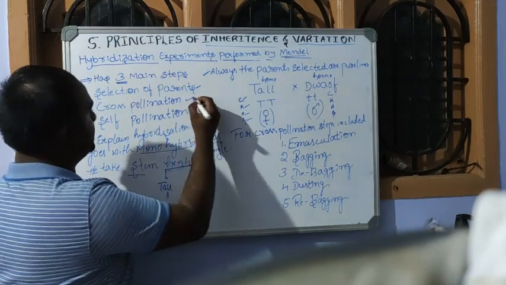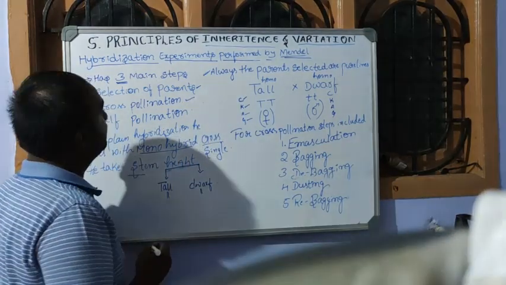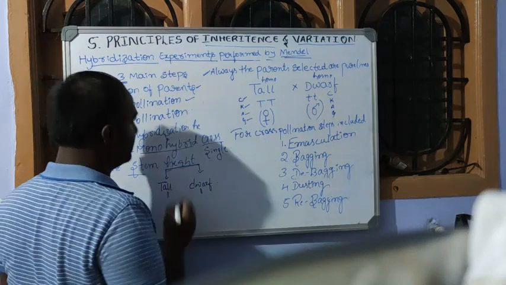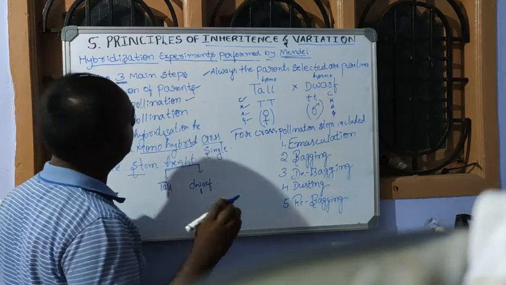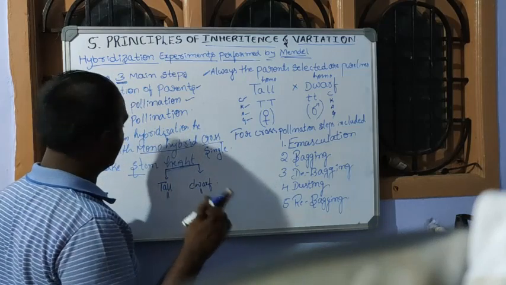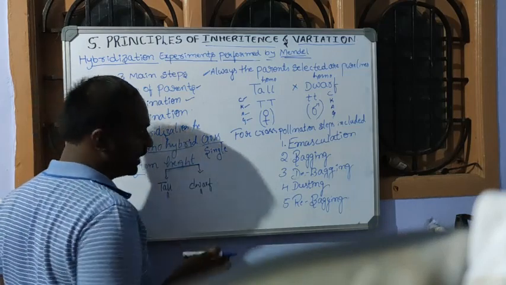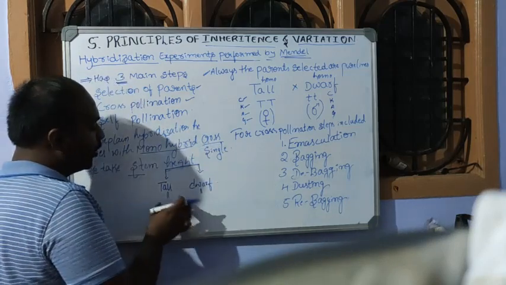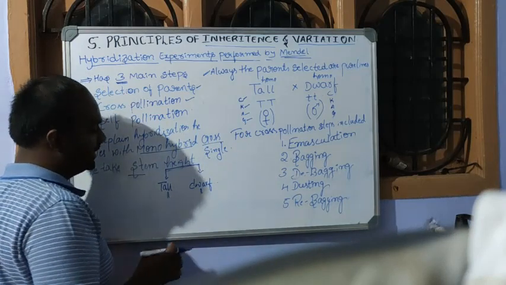The second step is cross pollination. First we completed selection of parents. To carry out this experiment, Mendel selected a pea plant with a character, stem height, which exhibits in 2 forms: one is the tall form and the other is the dwarf form.